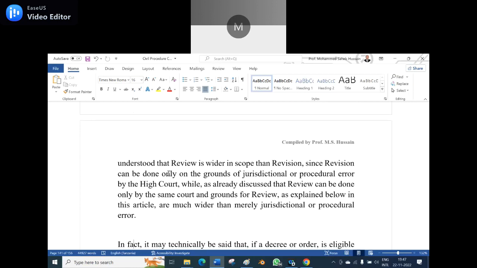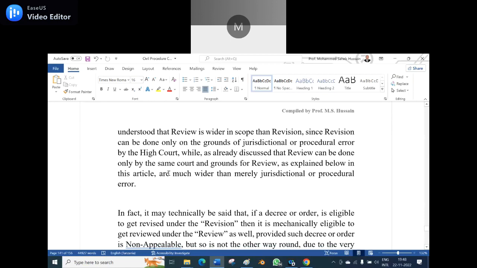Participants, both of you are practicing advocates, and hence I need the explanation from you. Which court has the review powers and which court has the revision powers? If the same court deals again, can you say it is a revision? No, it is review.